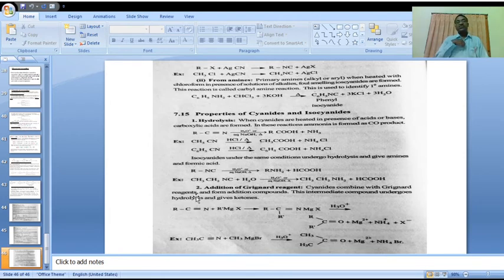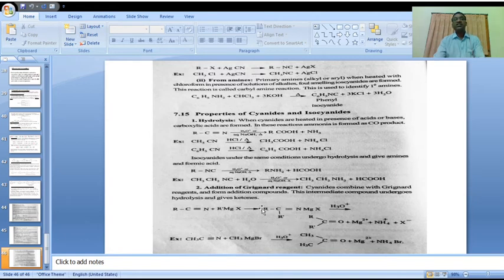Next, we'll discuss addition of Grignard reagent. Alkyl cyanides react with the Grignard reagent to form an addition compound. This is an unstable intermediate addition compound.